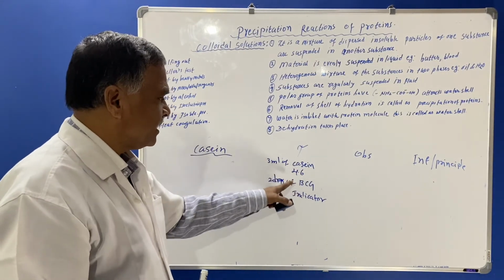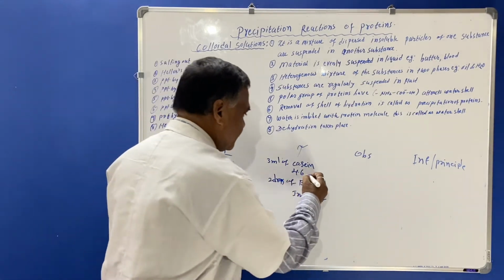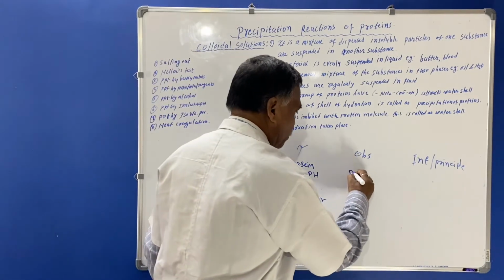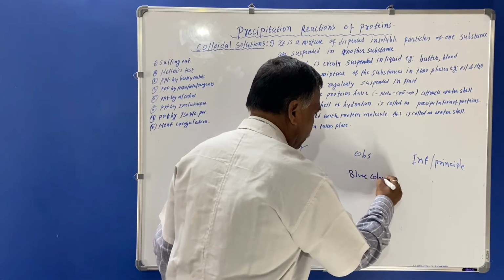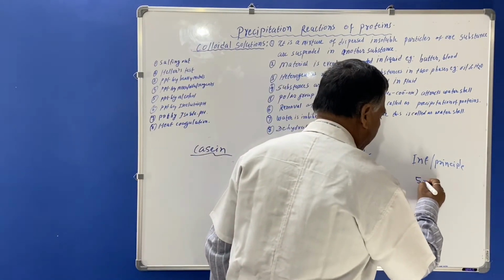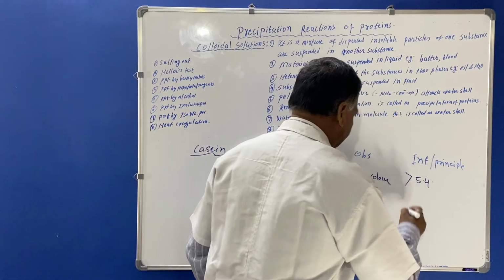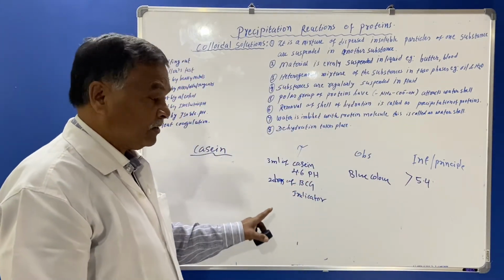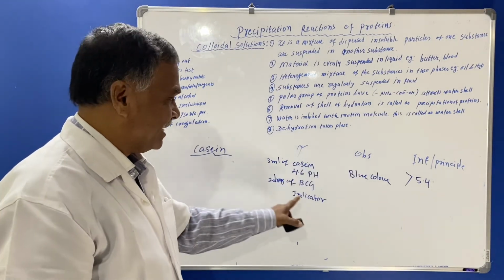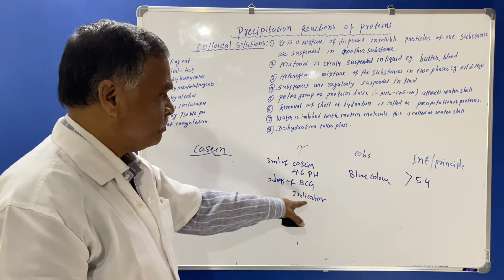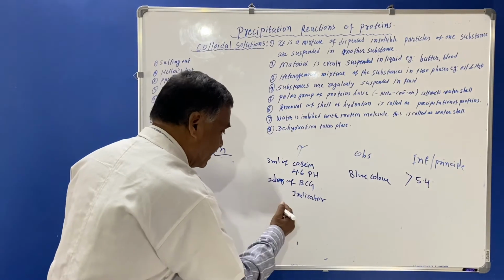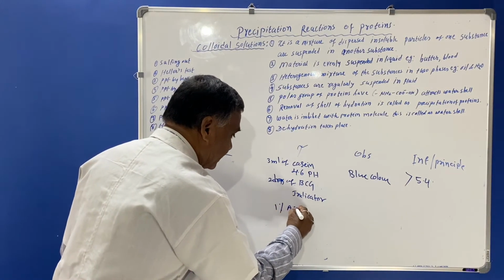So 3 ml of casein at 4.6 pH we are taking here, and 2 drops of BCG. Then you can see that blue color occurs there. Blue color is seen, and the pH will become 5.4, meaning it will be greater than 4.6. So it is an isoelectric pH of casein, and the pH will increase here after adding 2 drops of BCG indicator. So here you must know, and you have to add to this indicator 1% acetic acid.